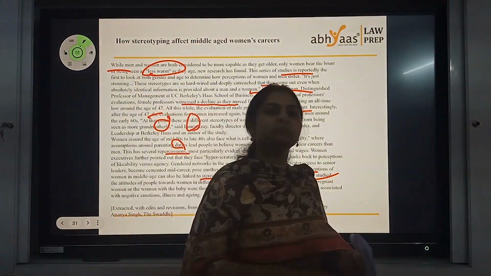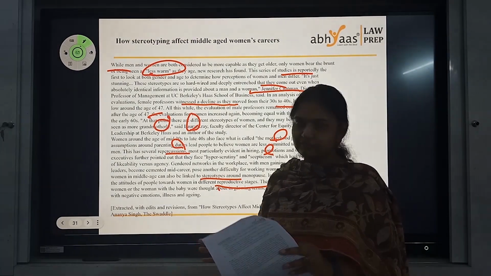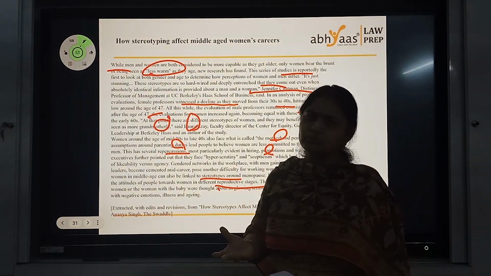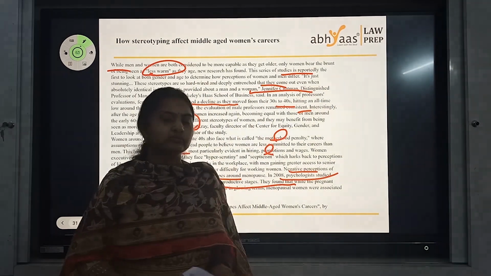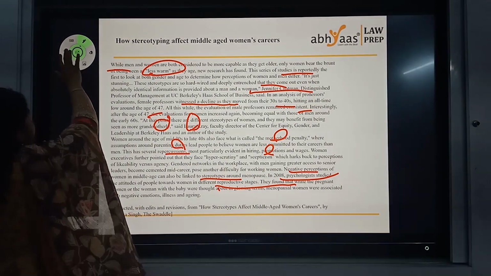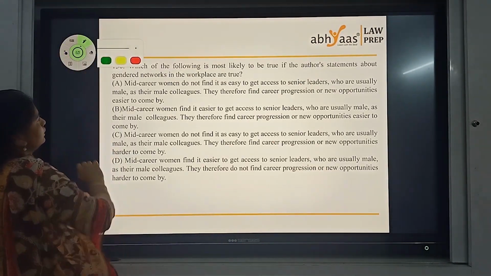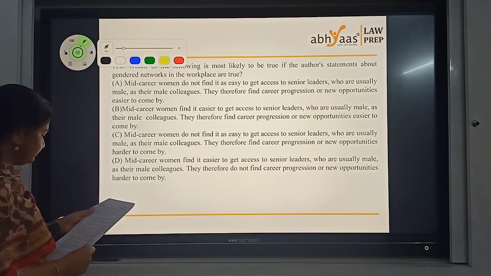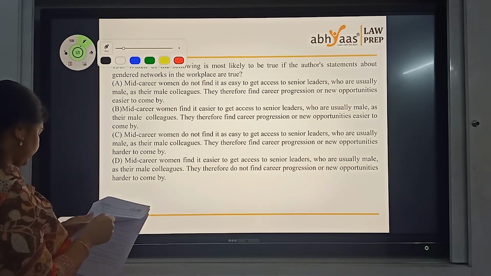This is again a familiar topic. I'm sure you've come across many passages about women and the workplace. It's a topic that you will come across in standard national newspapers once in a while whenever you read them. So it's not at all a difficult topic to start with. I would say it's an easy-to-read passage actually. Let's look at the questions here.